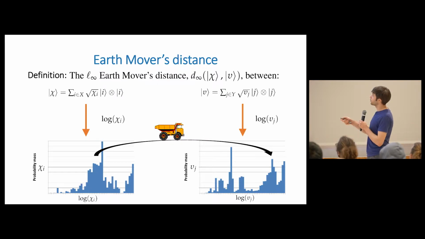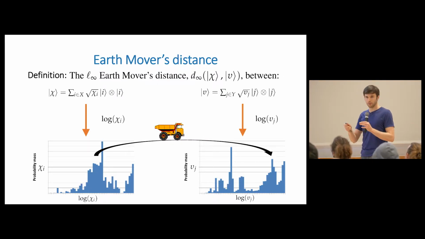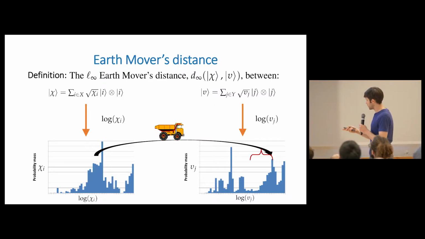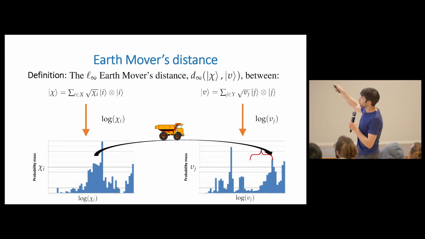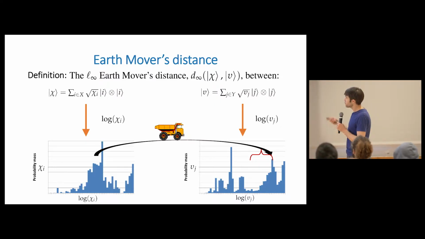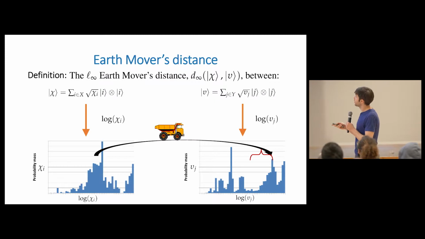So for example, suppose the furthest amount that this truck had to move with any particular bit of mass was from here to there. Maybe that's reasonable. Maybe you can imagine an Earth moving scheme where that's the furthest move. Then if you imagine these two plots superimposed on top of each other, that's a distance of this far, right? Because he had to move at this position over here to this position here. Okay, so then if that was the furthest he had to move with any particular piece of mass, then this distance here would be the L-infinity Earth mover's distance between these two plots. Okay, so that's the L-infinity Earth mover's distance.